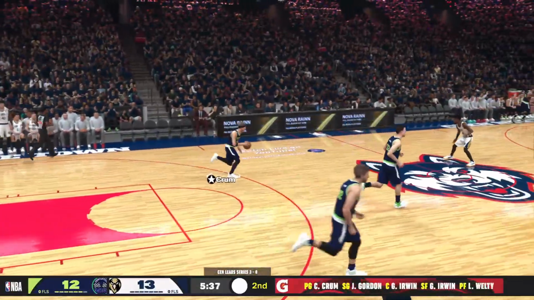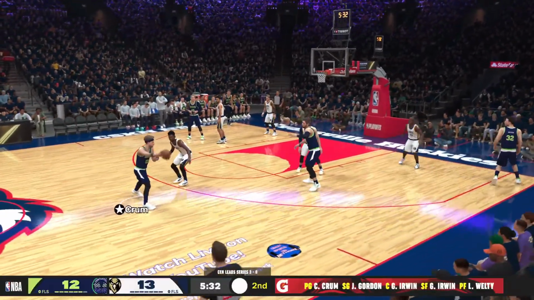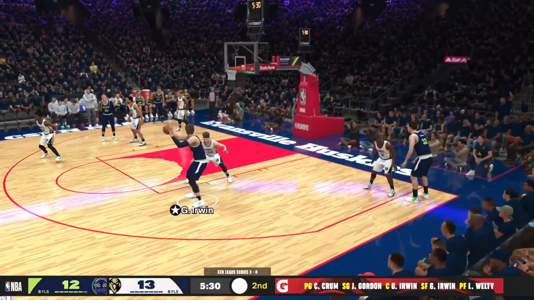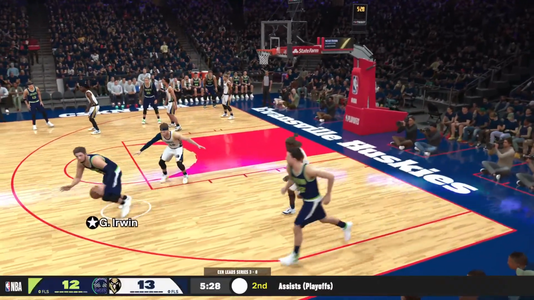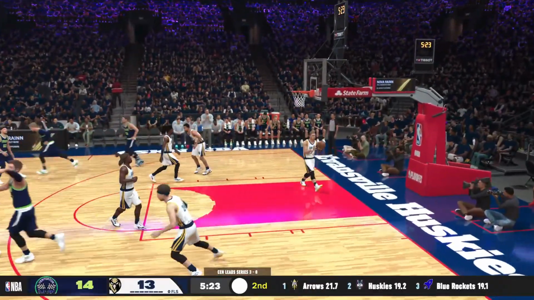Now here is Carter Crum. He's out there with Jackson Gordon. Then it's the Irwin twins. And, of course, Levi Welty. Grant Irwin has the ball. Back to Gordon. Jackson Gordon for two.